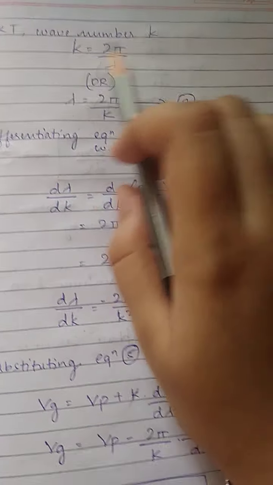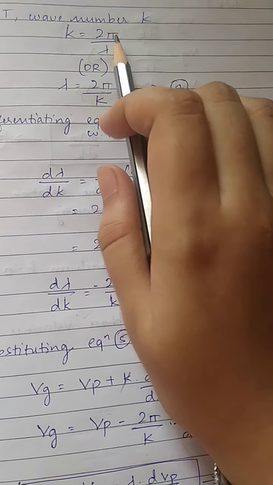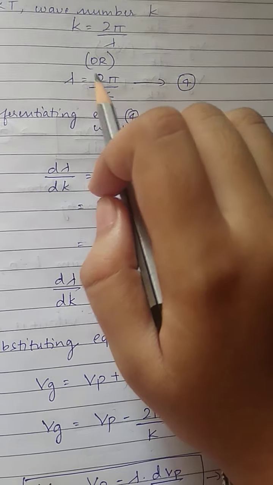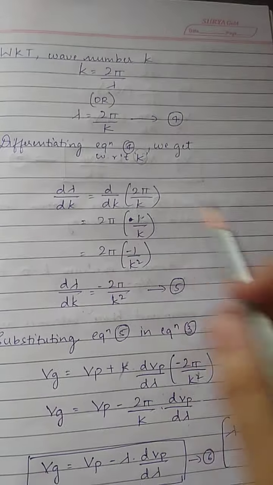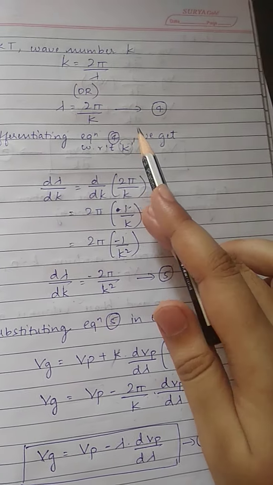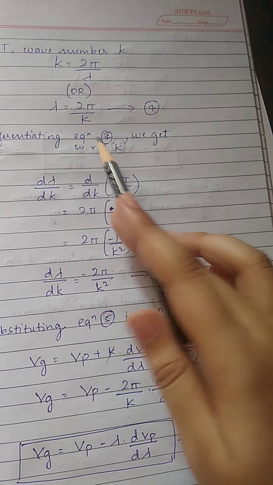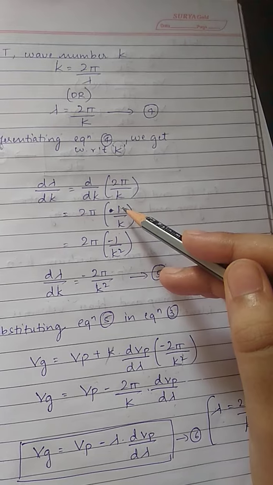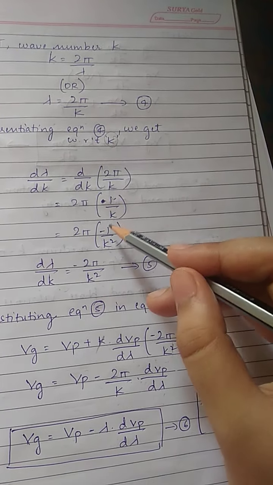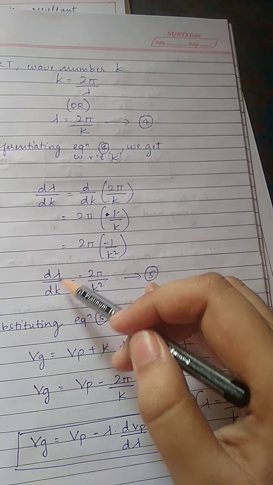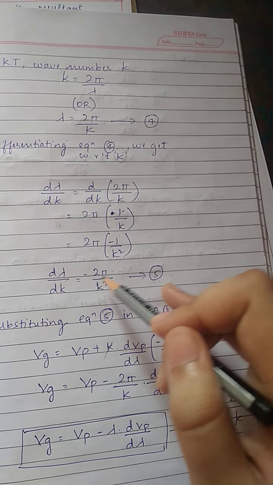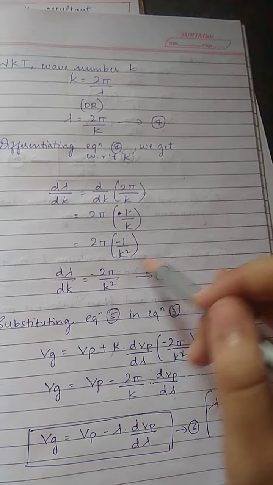We know that k is the wave number, that is k is equal to 2 pi by lambda, or lambda is equal to 2 pi by k. Differentiating this equation with respect to k, we get d lambda by dk is equal to d by dk of 2 pi by k. 2 pi remains constant. We have to differentiate 1 by k. Differentiation of 1 by k is minus 1 by k square. So the final expression of d lambda by dk is equal to minus 2 pi by k square. This is equation number 5.